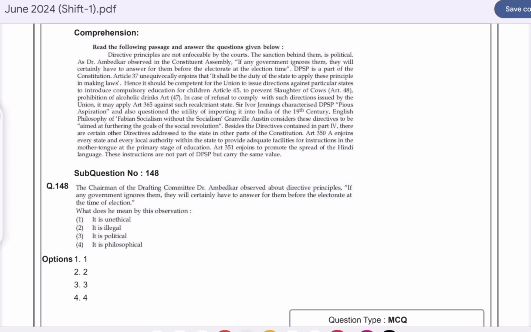Question number 148. The chairman of the drafting committee, Dr. B.R. Ambedkar, observed about directive principles: if any government ignores them, they will certainly have to answer for them before the electorate at the time of the election. What does he mean by this observation? Option C is correct here: it is a political observation.